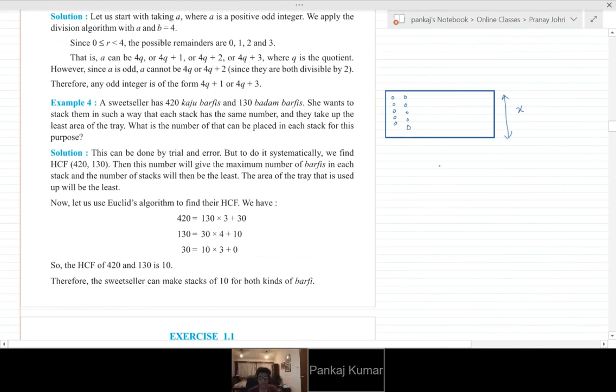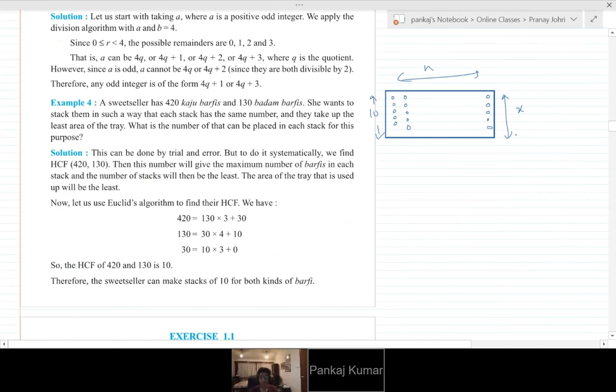These stacks are constant, like any number of rows. Suppose till the last also this can be n number, but this width is fixed, suppose these are 10. So this is basically the maximum number of burfis in each of the stacks.